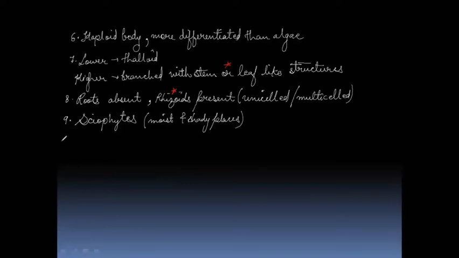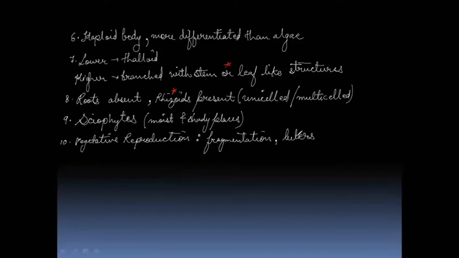Now, if we talk about the vegetative reproduction, then vegetative reproduction takes place by fragmentation. Another method is tubers. Another method is gemmae formation, which are green structures, then by bud formation, or by adventitious branches.